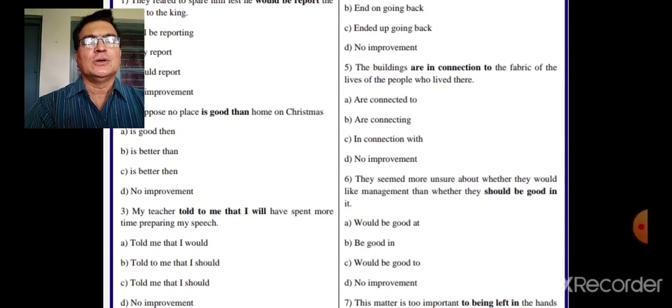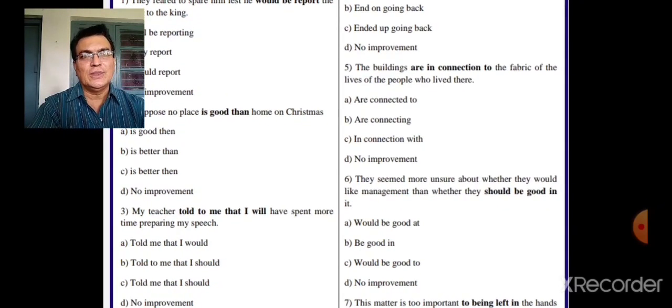I suppose no place too good than home on Christmas. I suppose no place is, than is used. So you have to have the comparative form. And what is the comparative form of good? Better. So therefore the answer will be B, is better than.